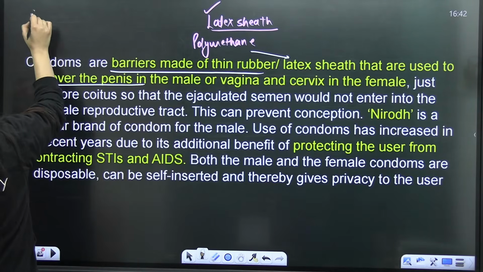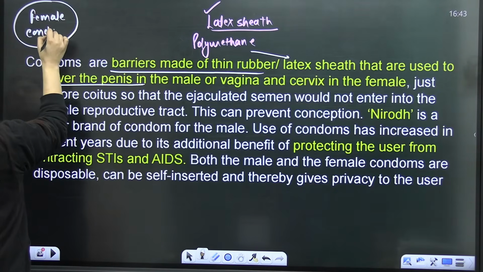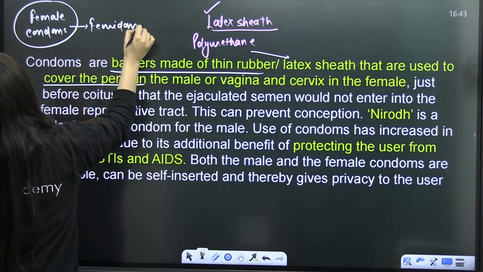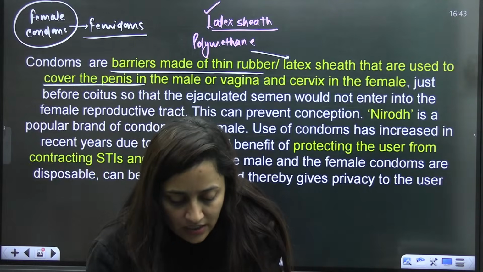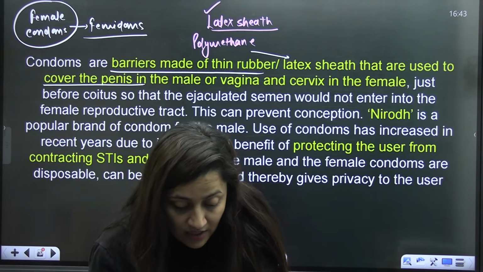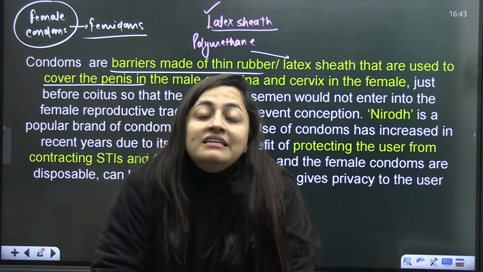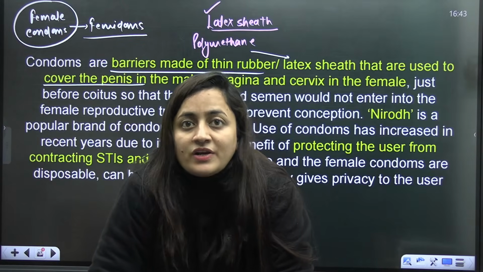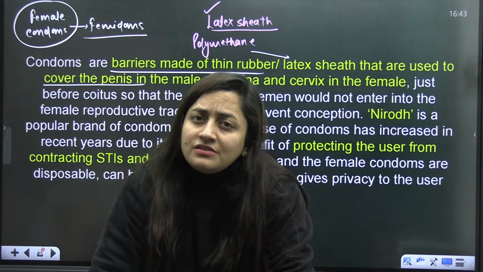So let me tell you about the female condoms. When you talk about female condoms, we know that they are not so popular. I told you they are the femidoms. Earlier, the barrier methods were basically for males only, meaning women had very little control over this. As a result, females were getting pregnant, unwanted pregnancies were there, and sexually transmitted infections were spreading.